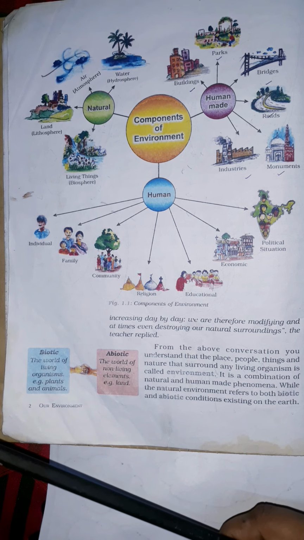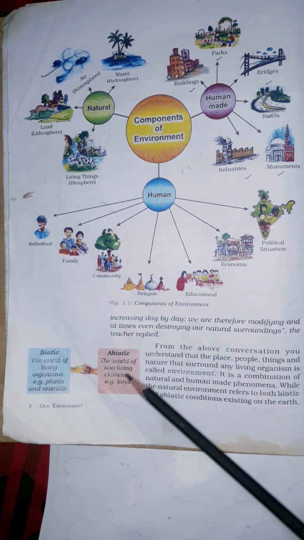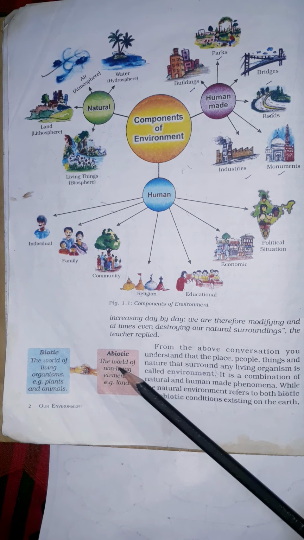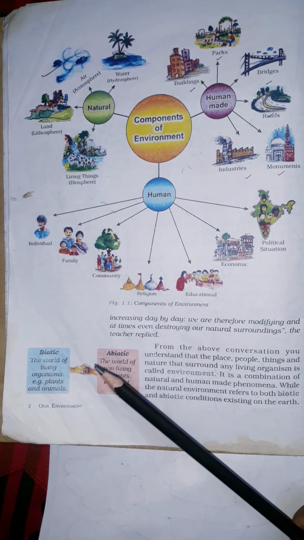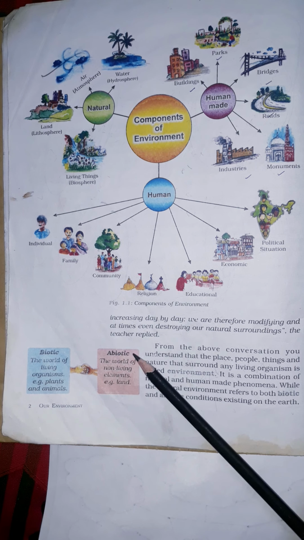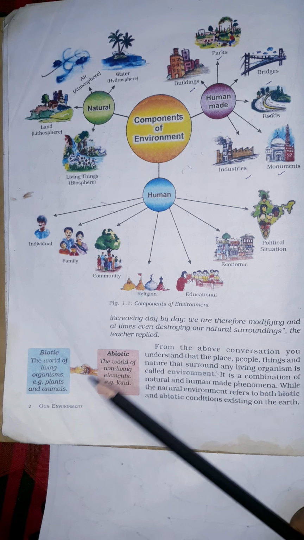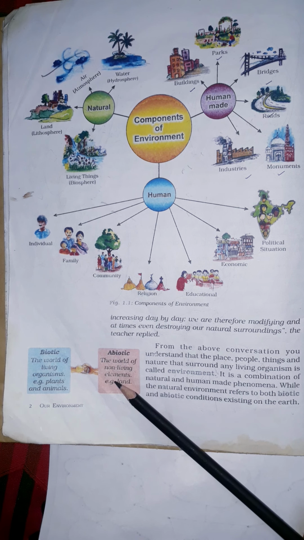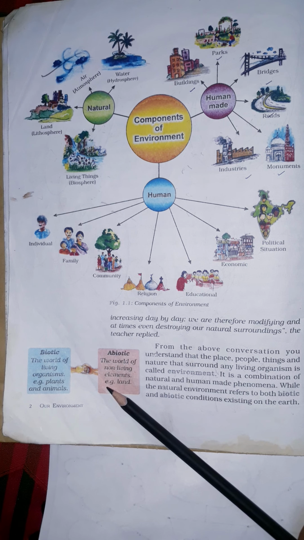Abiotic, where no life exists. Where there is no life. And the word for non-living elements. Abiotic means where no life exists and the word for non-living elements. For example, land, any building, any bridge. There is no life, so biotic and abiotic.